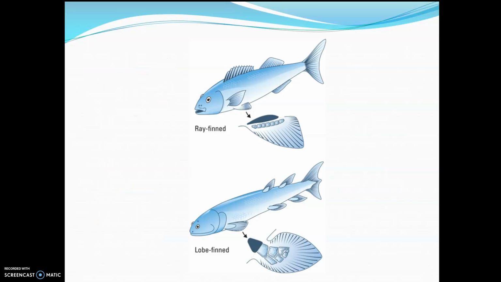So when you look at a comparison here, that top picture is showing the bone structure in a typical ray-finned fish. You can see how there is a thin section of bone close to the body, and then those long spines that are forming the rays. Well, we're going to talk in a second about a group called lobe-finned fish. Look at the bone structure there. So as that fin extends from the body, then we have the bone structure moving further out into the actual fin itself. And so this is what we call a lobe-finned fish. They do not have those rays or spines that are extending out. The fins just tend to be not as rigid and more fluid in their movement compared to the ray-finned at the top.